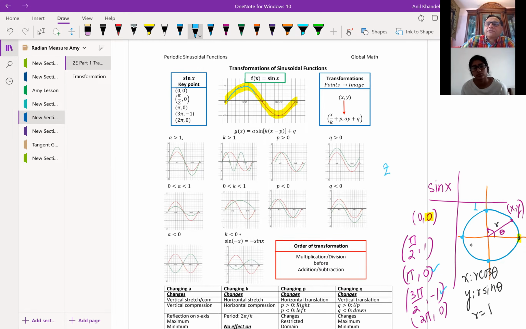So I can say zeros will be at n pi, for every integral value of n, right? 1 pi, 2 pi, 3 pi, 4 pi, it will cross the axis and change sign. Go to the maximum 1, come back to -1. That is how the wave is.